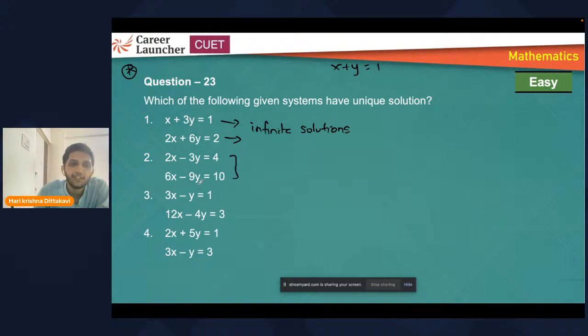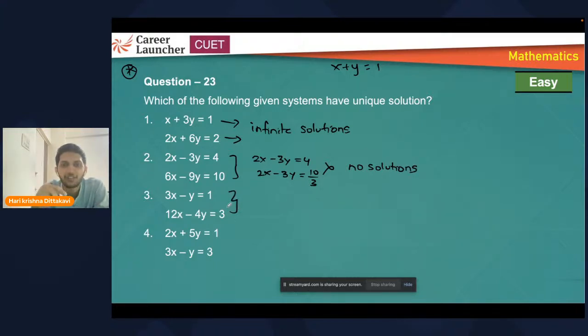Now for this, take 3 common. So the first equation will be like 2x minus 3y is equal to 4. If you take 3 common and take it to the other side, you get 2x minus 3y is equal to 10 by 3. If 2x minus 3y is equal to 4, it cannot be 10 by 3, right? So no solution. This is just for explanation I'm giving you. You should not waste this much time.